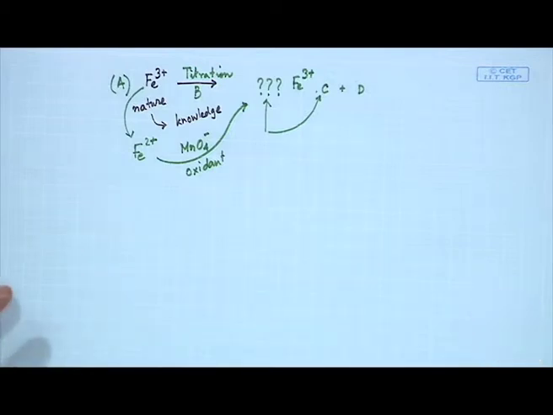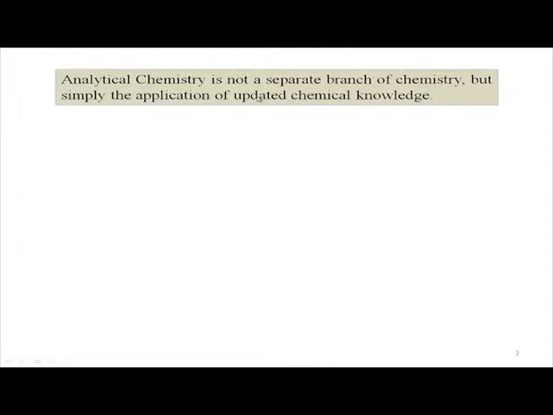So this is basically the knowledge we are talking about. The application of any existing knowledge or any updated chemical knowledge can be useful to apply analytical chemistry to a particular problem, and in this particular case our problem is that you have to determine the unknown iron concentration in any sample.